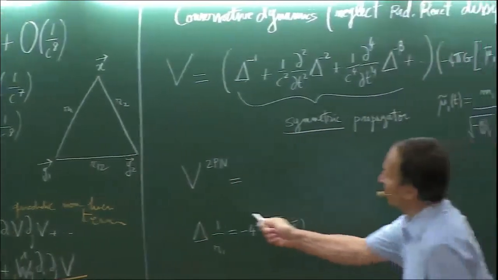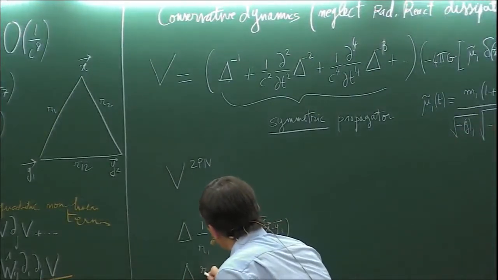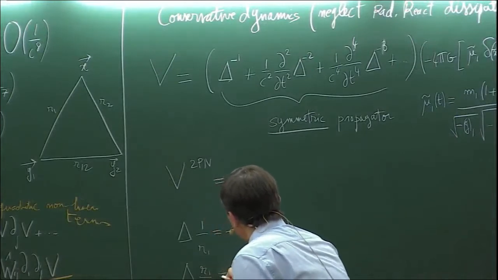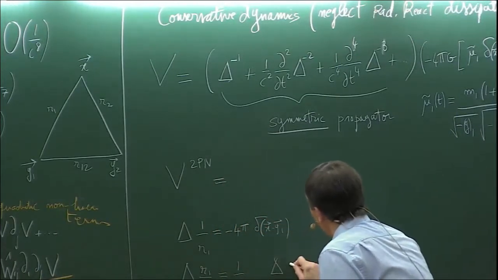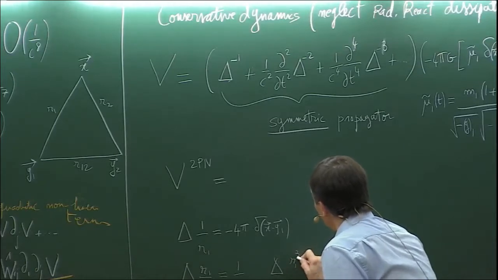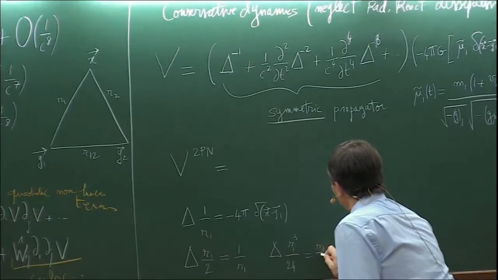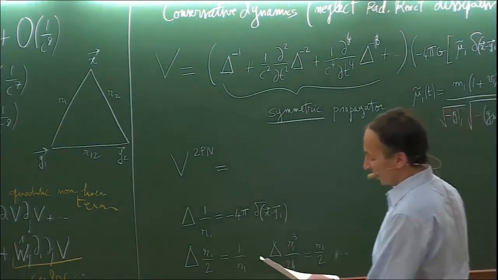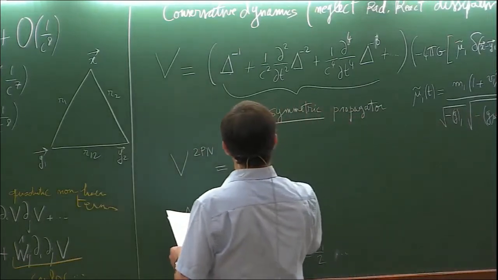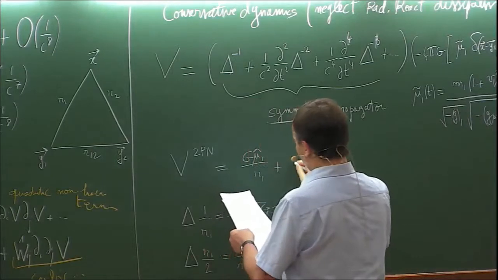And using this, and using the fact that the Laplacian of R1 over 2 is 1 over R1, the Laplacian of R1 cube over 24 is R1 over 2, and so on, I can write explicitly the solution for my potentials.